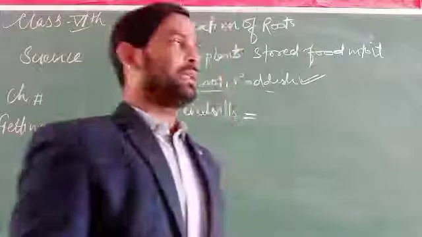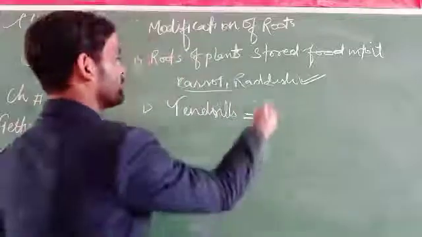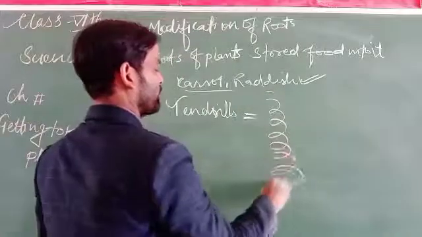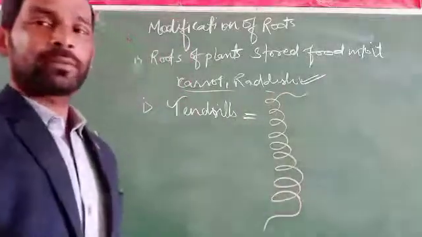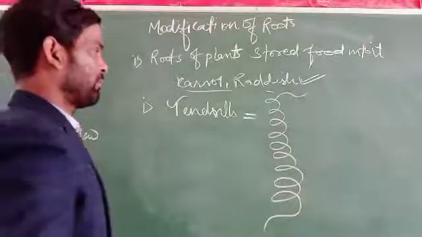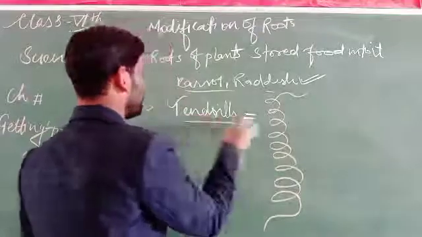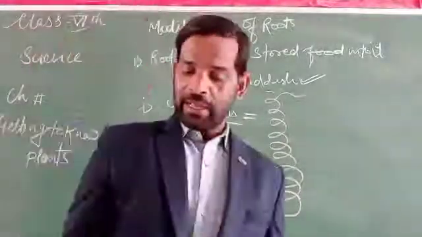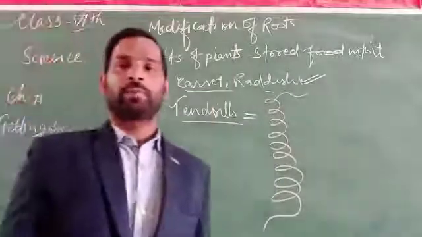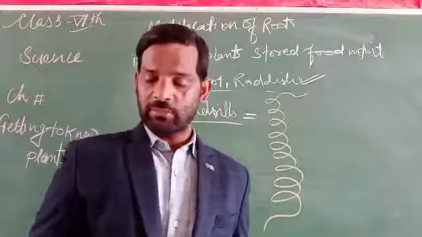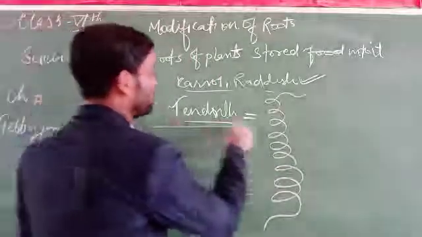As you have seen in pea plants and bougainvillea, there is a spiral coiled structure which can give support to the plants for standing themselves. They can help the plants stand on their own. This is called a tendril. So the tendril is another example of protecting as well as giving extra support to the plants. So these are all about the modification of roots.